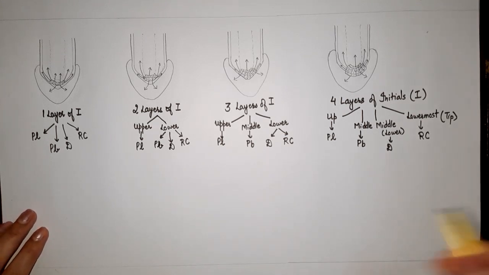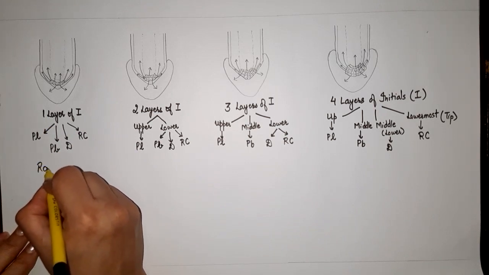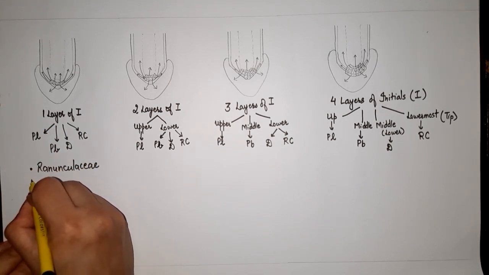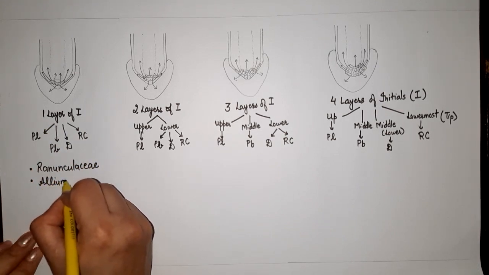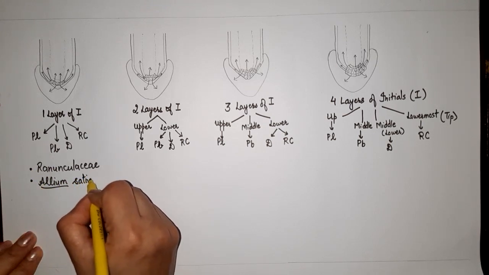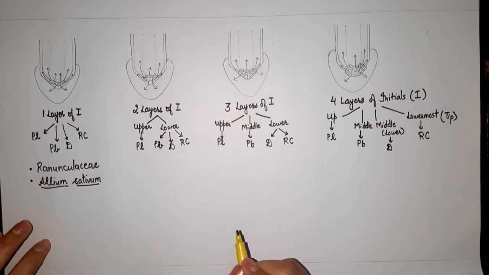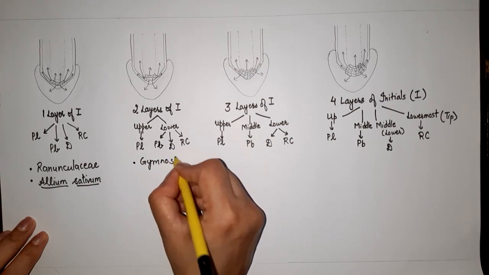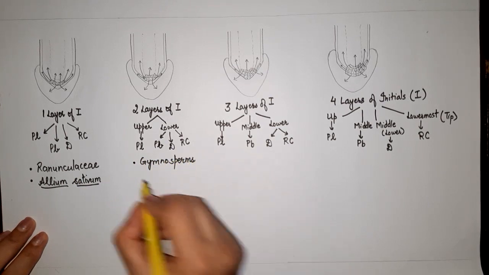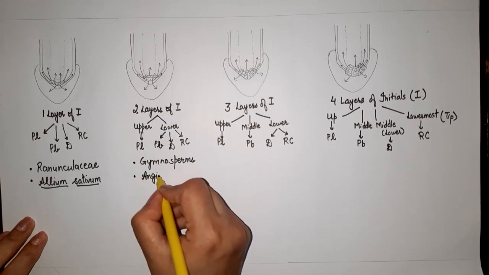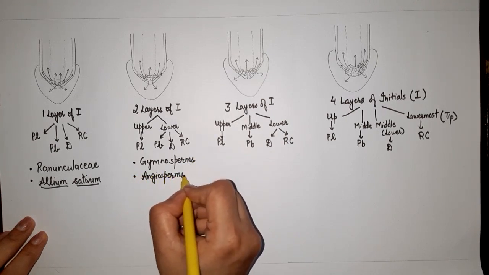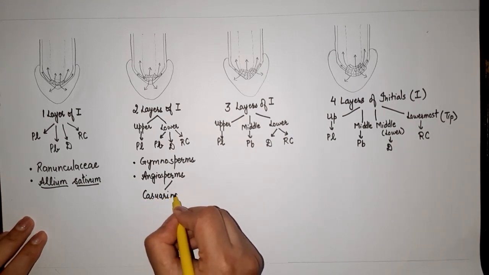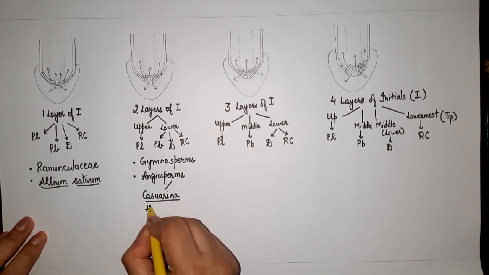Now the examples related to it. The single layer of initials is found in the most primitive family of angiosperms called Ranunculaceae. We also observe this in Allium sativum. It's also there in few members of Leguminosae. Now 2 layers of initials we generally see in case of gymnosperms as well as angiosperms. So all gymnosperms have 2 layers of initials, but if we talk about angiosperms, then very few examples are available. For example, Casuarina, and we have another plant called Haemanthus.